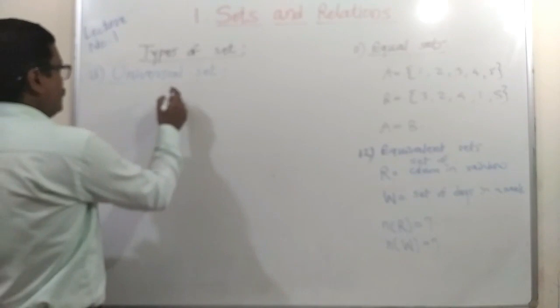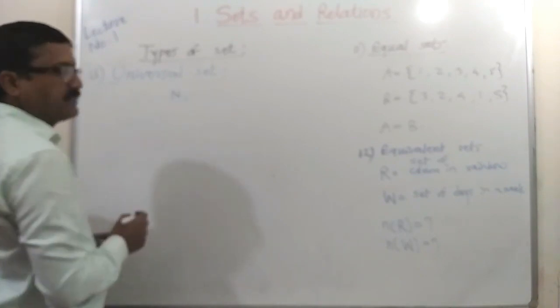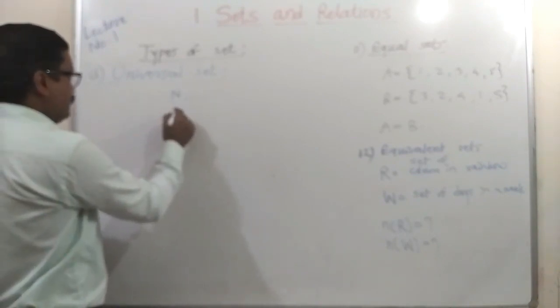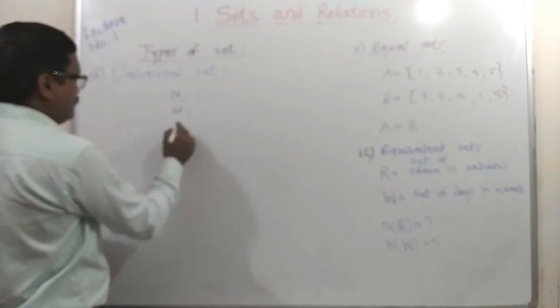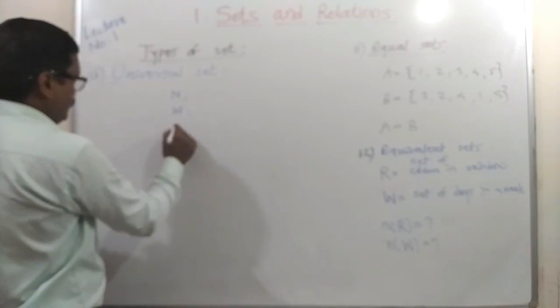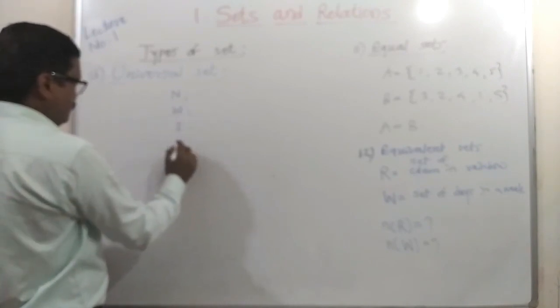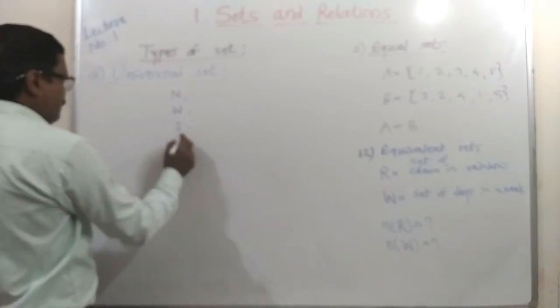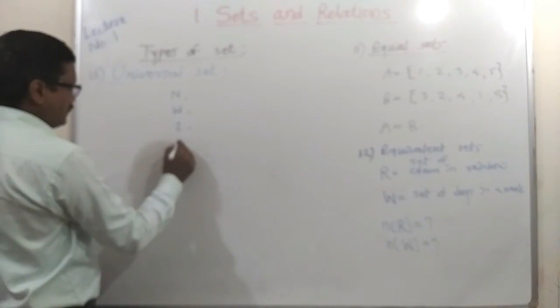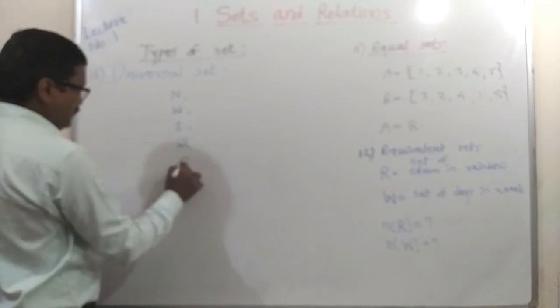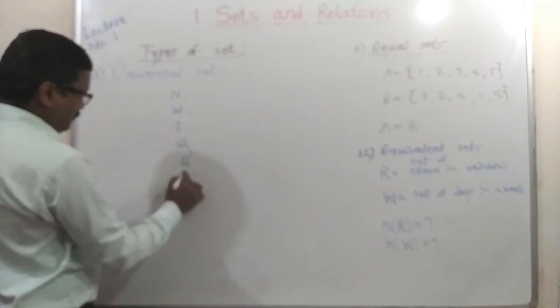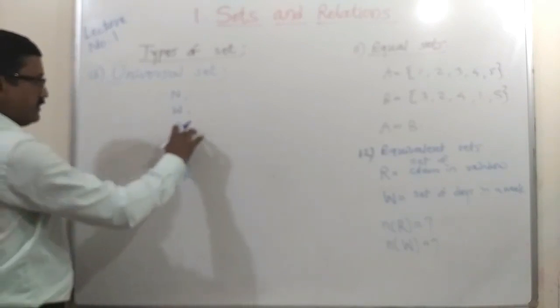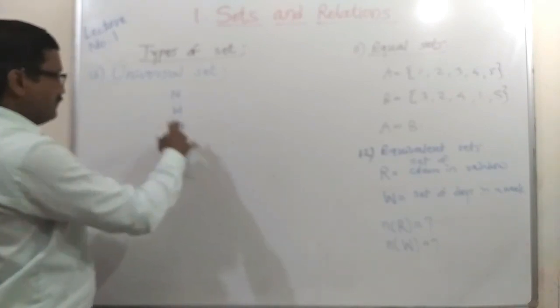if we discuss about the set of natural numbers, set of whole numbers, set of integers, set of, suppose, fractions or rational numbers, set of irrational numbers, and set of real numbers. These are some sets.